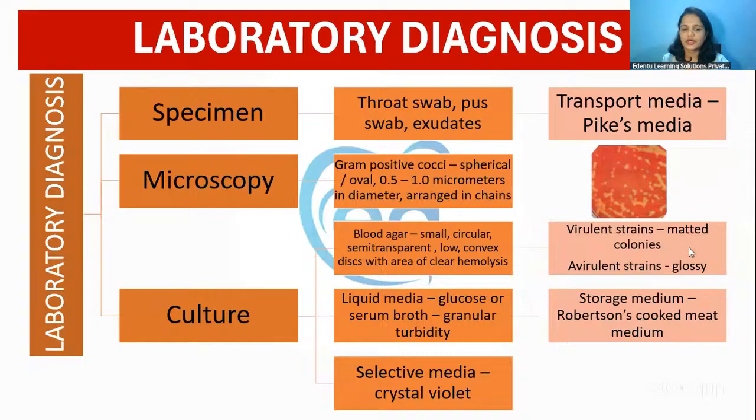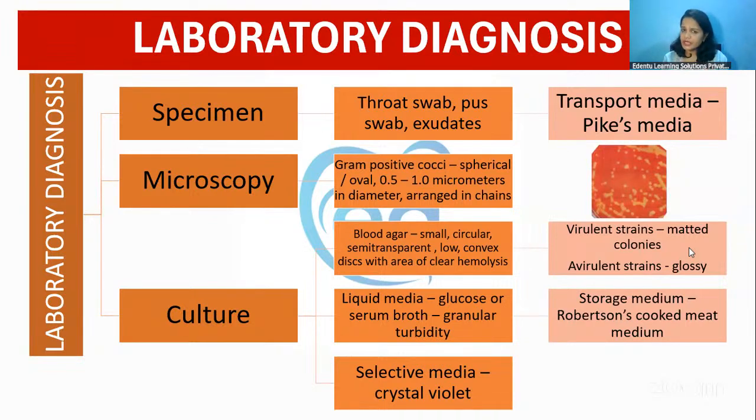And coming to the specimen, we can take it from the throat swab or pus swab or exudates, based upon whether it is suppurative or non-suppurative. Then take a smear of that sample and stain it with the gram stain. If you look at it under the microscope, you'll be able to see gram-positive cocci, usually in chains.